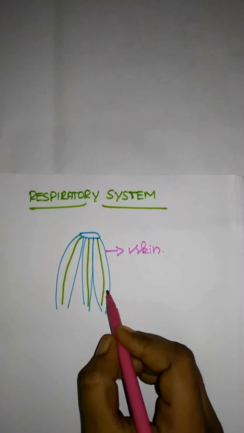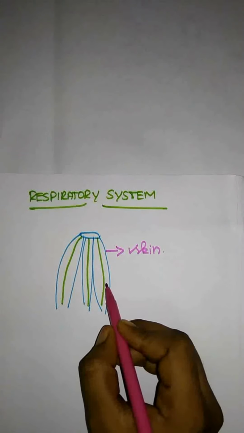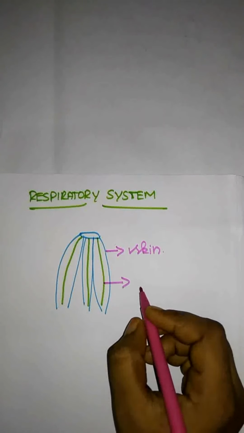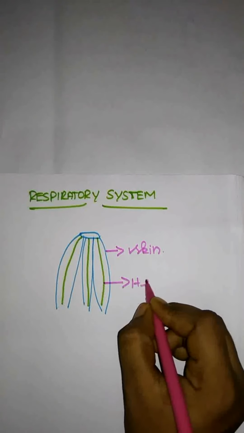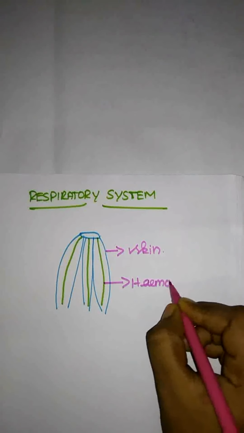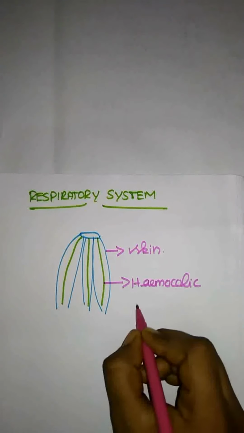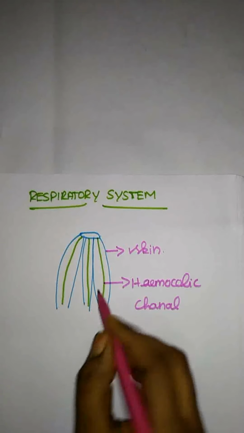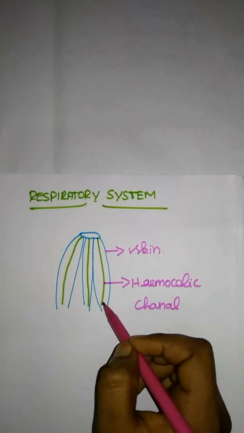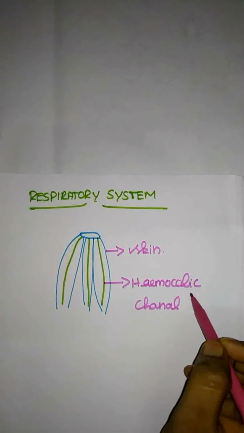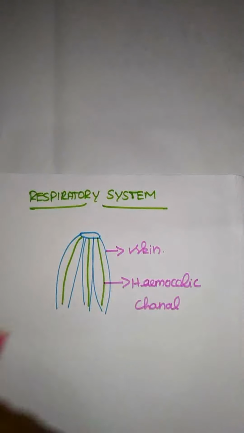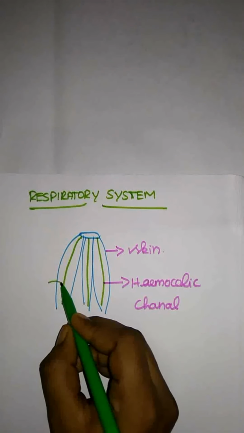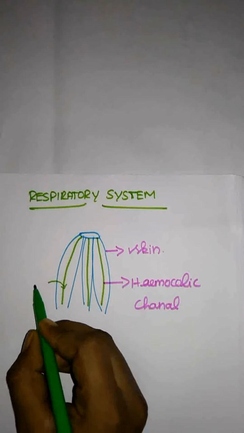They are replaced by hemocoelic channels, filled with hemocoelic fluid. Once oxygen enters the hemocoelic fluid, it diffuses.